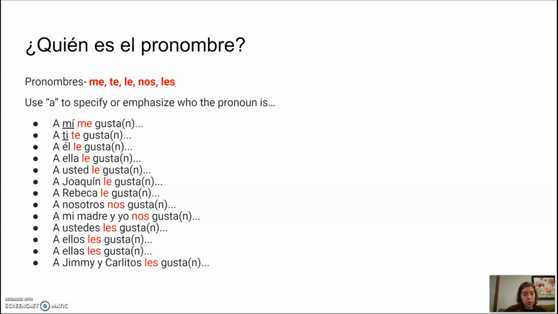All right, continuamos. I won't read all those examples for you now, but you can kind of take a look over them and notice they all have that a phrase that specifies, and then they have the object pronoun followed by the form of gustar.